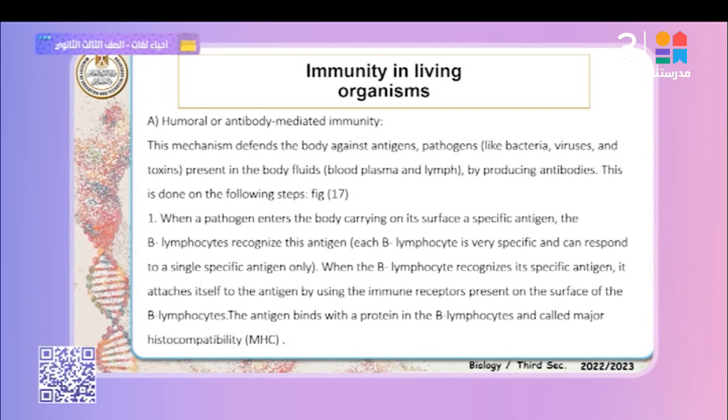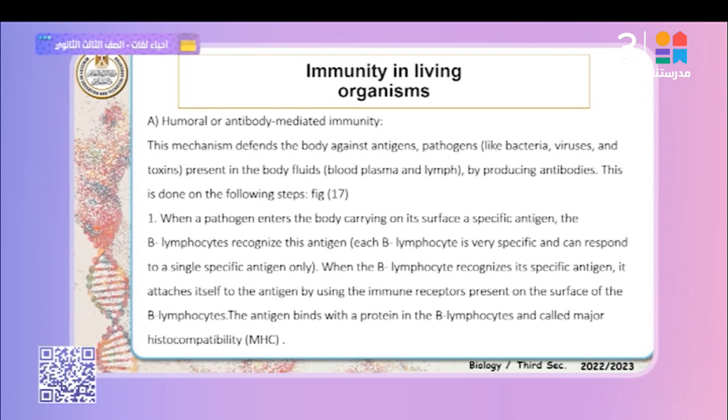Now we are going to explain the humoral immunity. What is the main type of humoral immunity? It is the immune response, that means the specific defense mechanism through which the B lymphocytes produce antibody to resist or prevent the microbe and pathogen from entering your body. What would happen through this mechanism? Inshallah, follow me to understand this mechanism carefully. Pay attention, please, and you can summarize this mechanism.